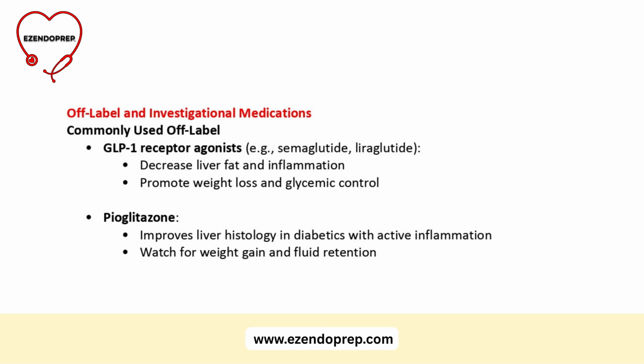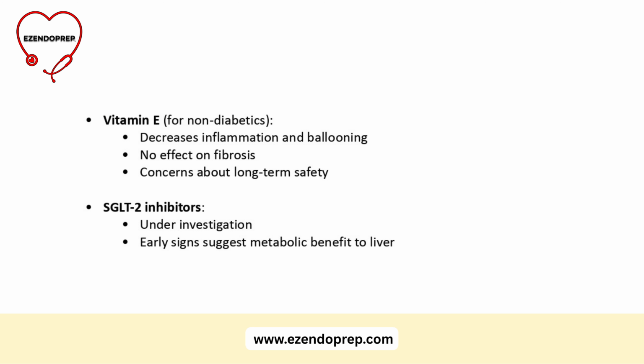Pioglitazone is another option, and it's been around for years, and while it's mostly used in diabetes, it does have evidence for improving liver histology, especially in diabetic patients with active inflammation. Of course, we do have to watch for weight gain and fluid retention, particularly in older adults. Vitamin E also comes up in the non-diabetic population. It can improve inflammation and ballooning, but doesn't do much for fibrosis, and there are long-term safety concerns if used chronically. SGLT2 inhibitors are still being studied, but early signs are encouraging, particularly through metabolic improvements that indirectly benefit the liver.